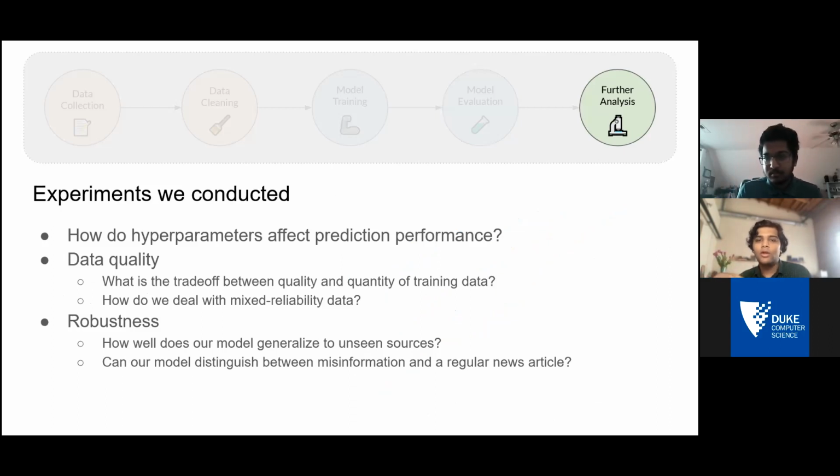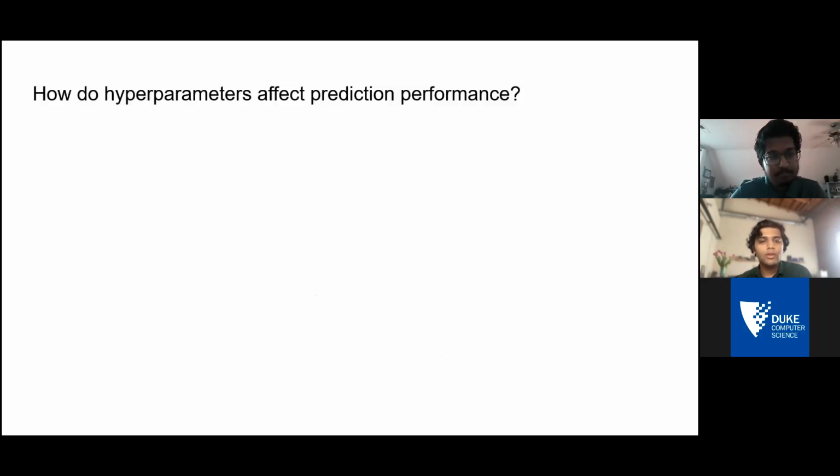So things like what's the learning rate, what's the batch size, etc. The second class of experiments is about asking questions about data quality and how that affects performance. And the third one is talking about robustness, or how well does our model respond to things that it has never seen before. So let's talk about the first one, which is, how do hyperparameters affect prediction performance?